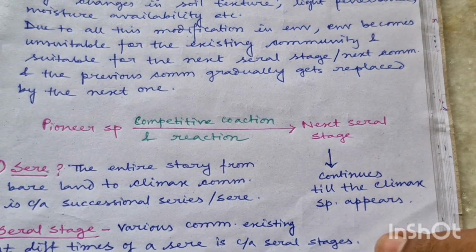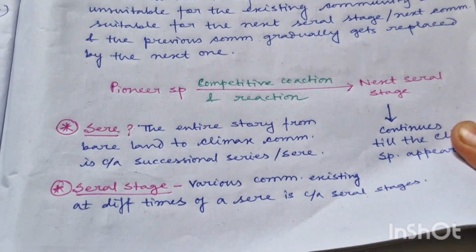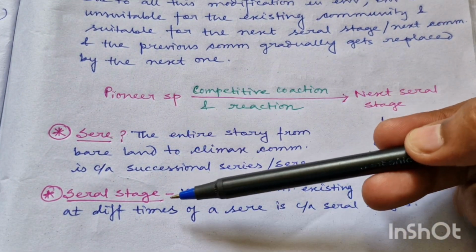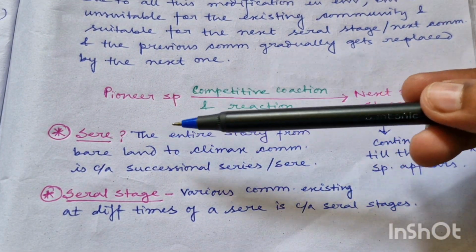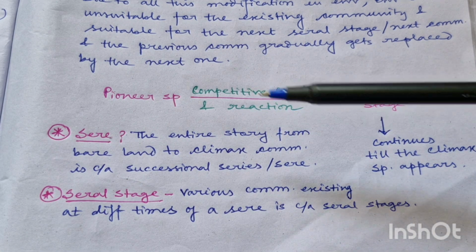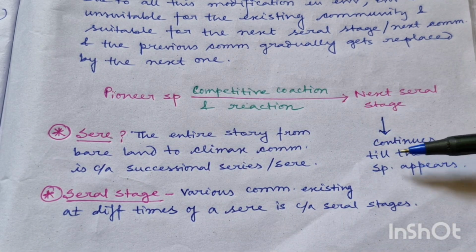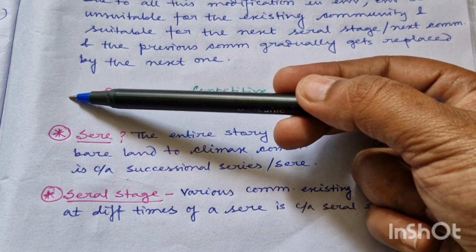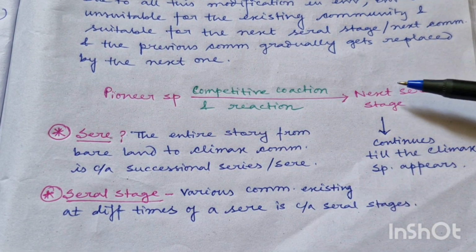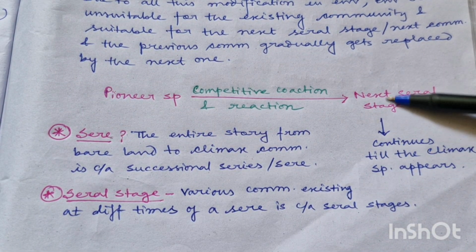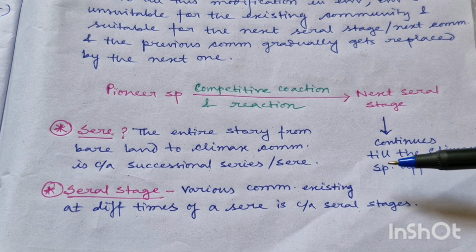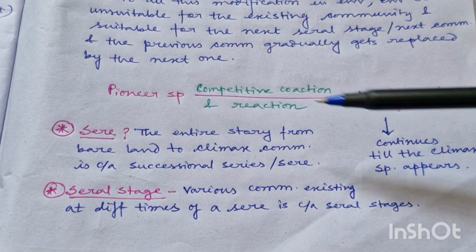Okay. Now here you have heard about two terms. One is sere and another one is seral stages. So what is sere? Sere is the entire story that begins from a bare land and ends in a climax species. Okay, so sere is the entire story. Say there was a bare land, then pioneer species came, then different intermediate seral stages were there, and then ultimately the climax stage came. Okay, so this entire story is known as sere.